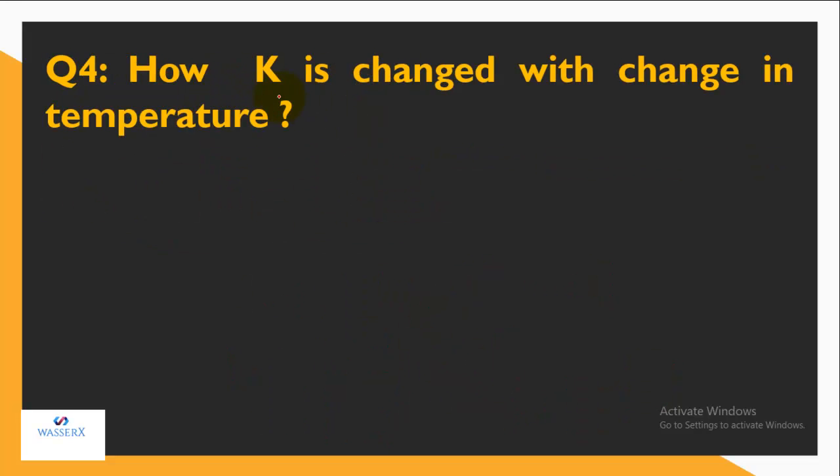Another question is, how does K change with change in temperature? You know that when we write the rate expression according to the law of mass action, we have the rate constant K and we write the reactants raised to their respective powers. Now we have to answer how K gets affected with change in temperature. We know that with change in temperature, the kinetic energy of reactant molecules increases and they start moving with greater kinetic energy, and when they move, they collide with each other, and as a result, the rate gets affected.